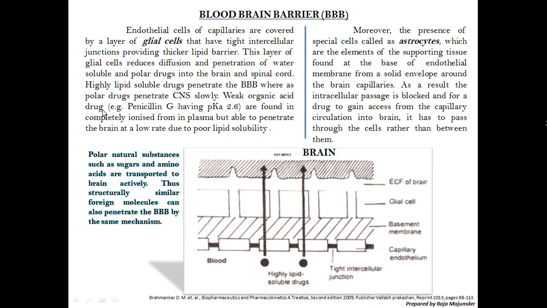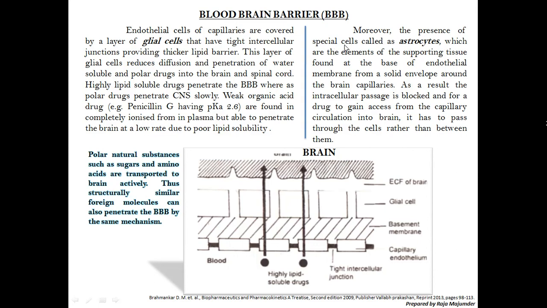Weak organic acids like penicillin G, having a pKa value of 2.6, are found in completely ionized form in plasma but are able to penetrate the brain at a low rate due to poor lipid solubility. This is a contradictory thing, a deviation. So you have to learn the deviations also.